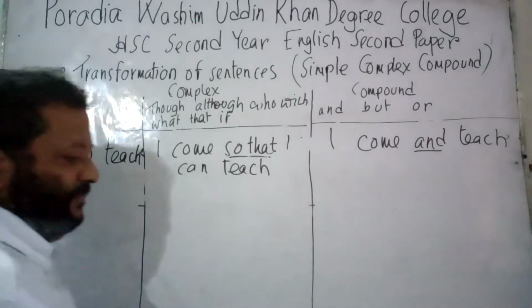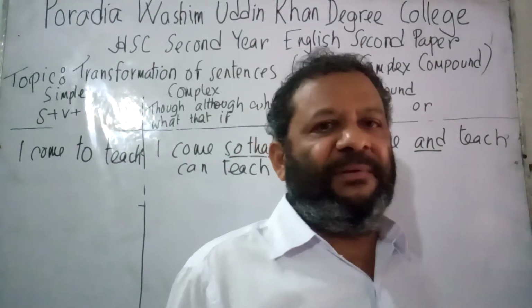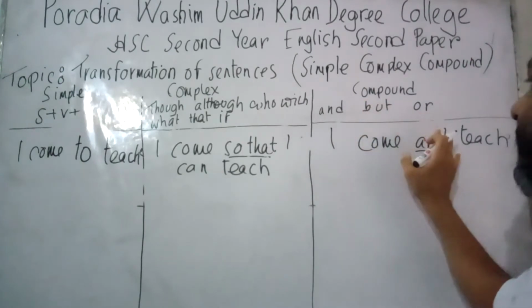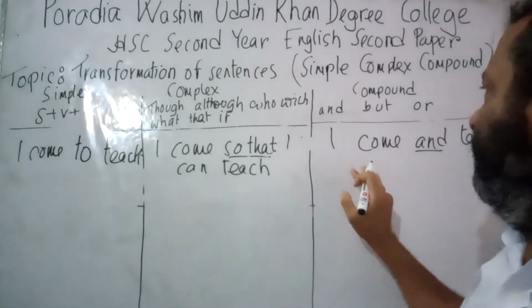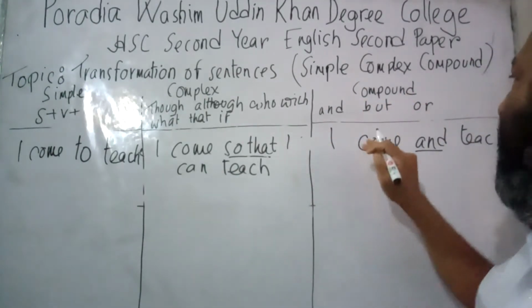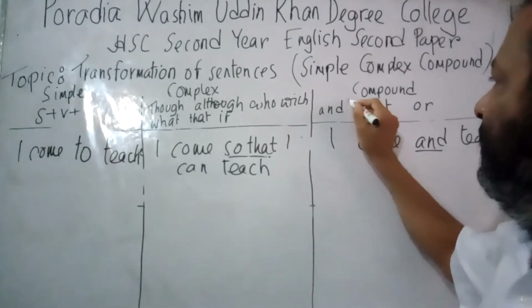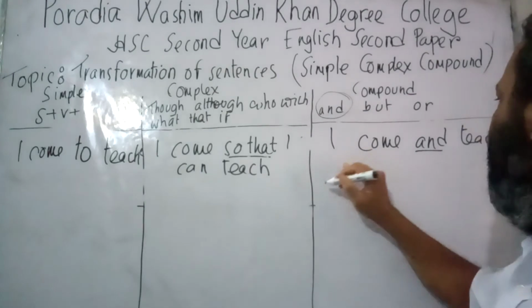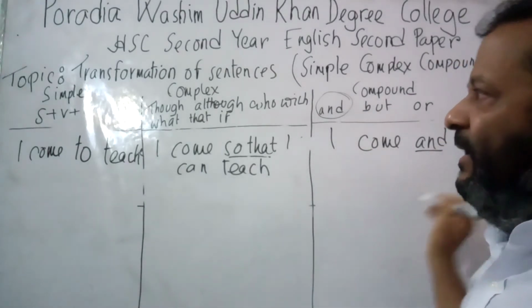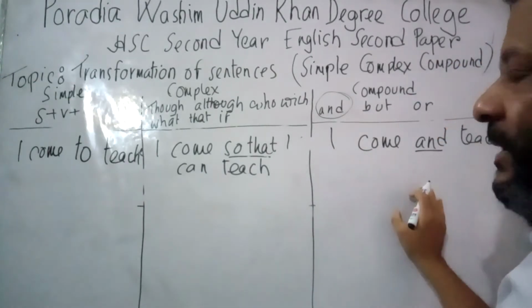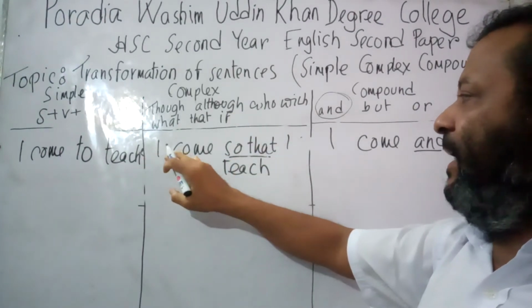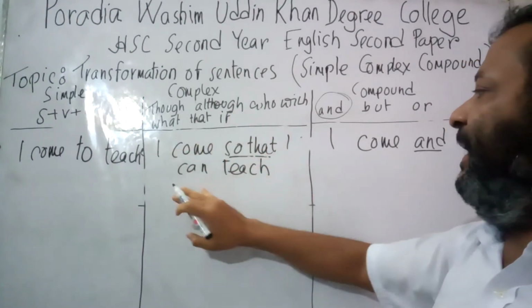Very simple. Then my sentence actually started from this sentence. Say I started the sentence from the compound. That is, I made the sentence by using the conjunction and. So my first sentence was I come and teach. Now when I converted the sentence into complex, then I wrote I come so that I can teach.